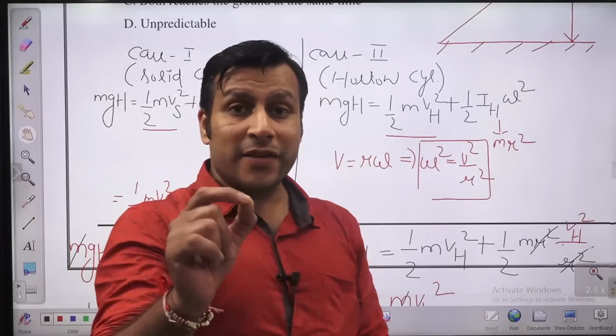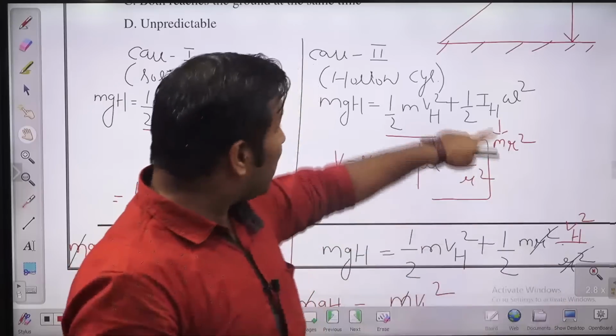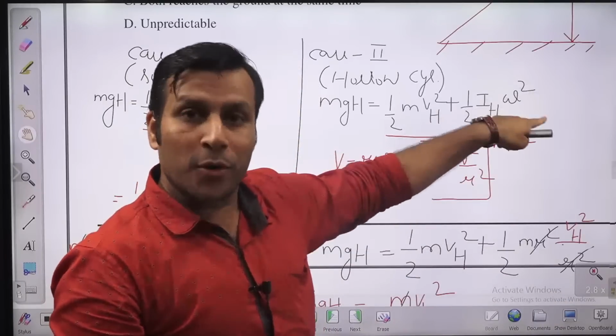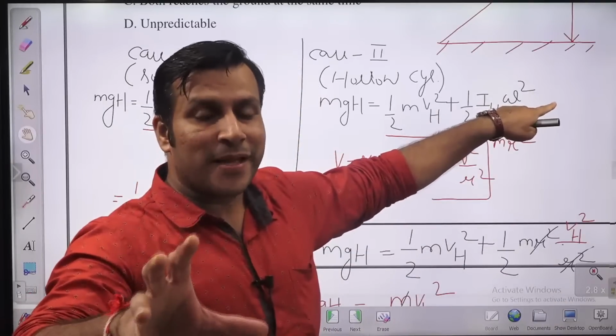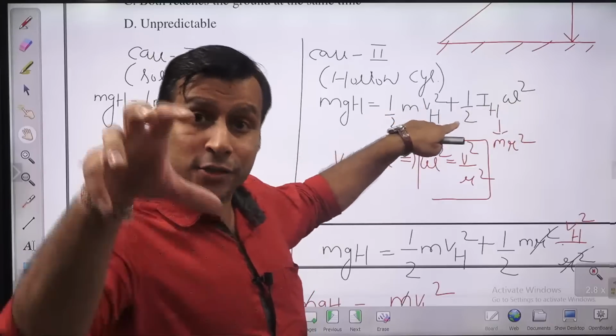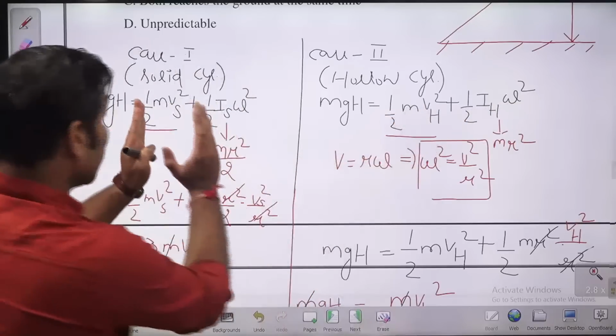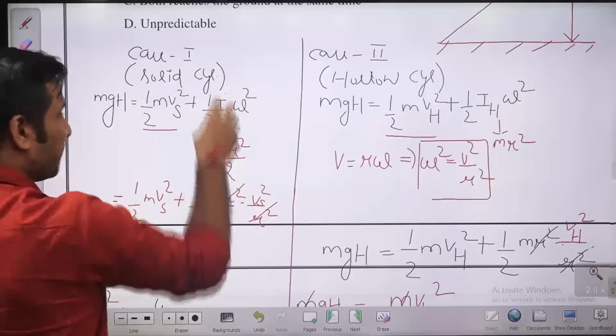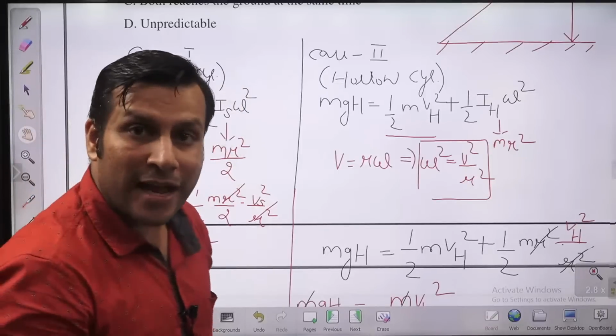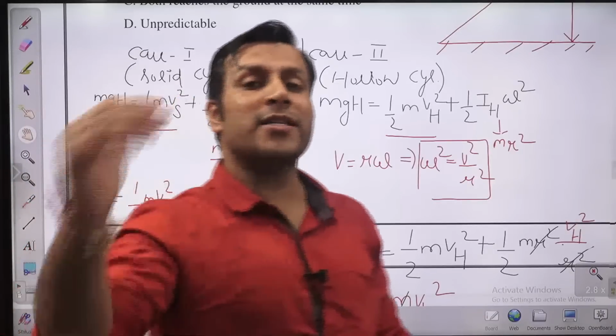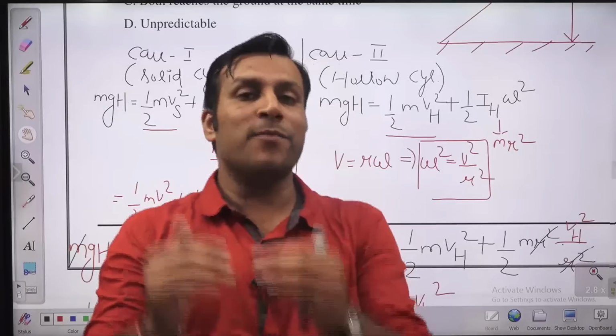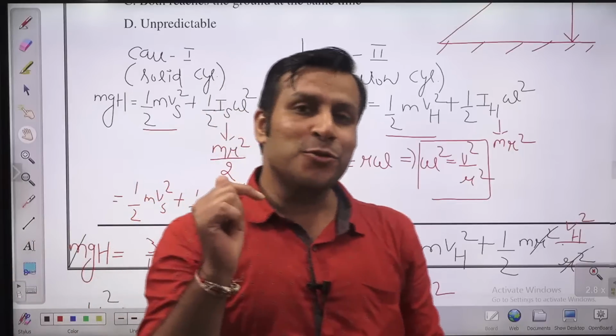That's why the translational kinetic energy of the hollow is less, and the solid is having lesser rotational kinetic energy, so it will have more translational kinetic energy and more translational velocity, and it is going to reach the ground first.